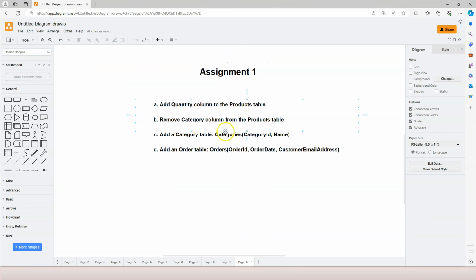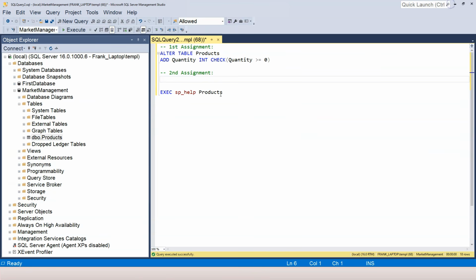Remove the category column from the products table. Again, this is making a change to an existing table, so we're going to use alter table followed by the table name. And then we want to remove a column, which is the drop column command. So we can say drop column followed by the column name, and we want to remove the category column.